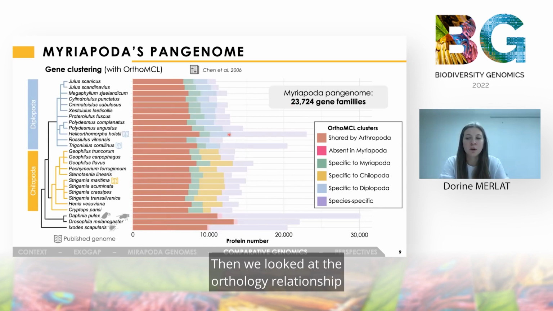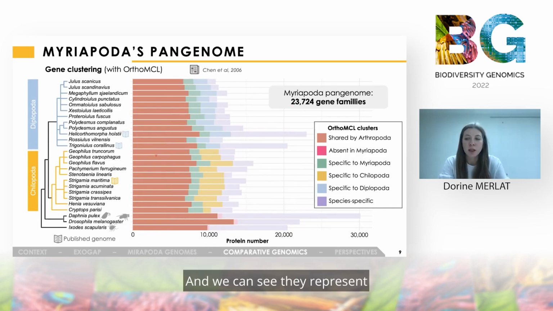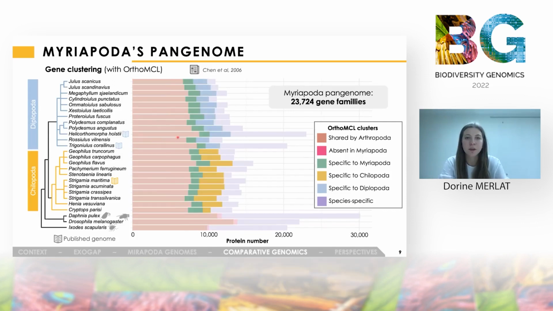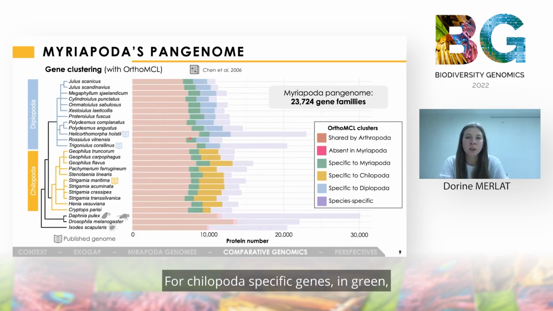Then we looked at the orthology relationships between the genomes, with first the genes shared by arthropods, here in red. And we can see they represent more than half of each genome, indicating a strong conservation between arthropods. For genes in green, only a few are shared between chilopods and diplopods.